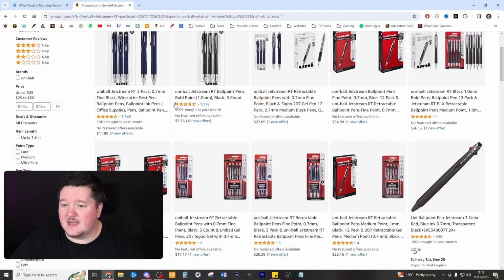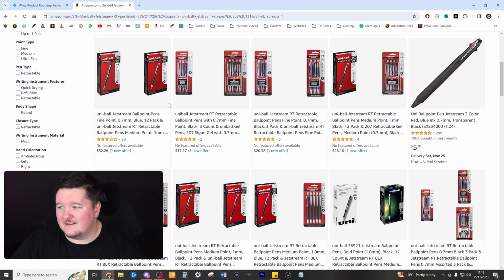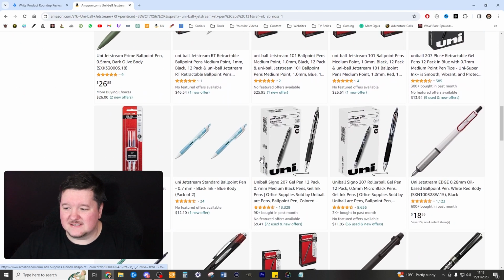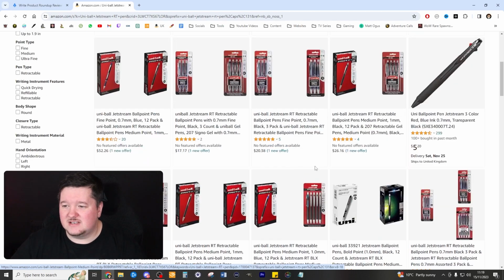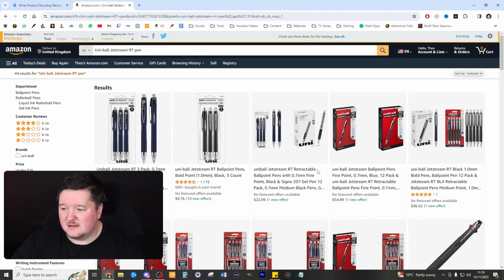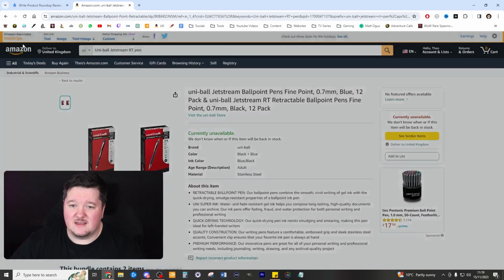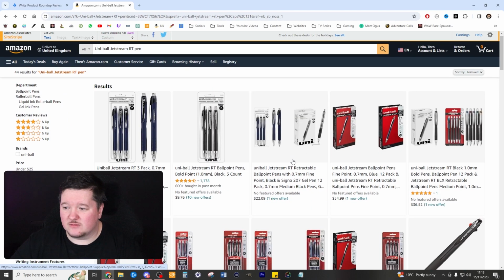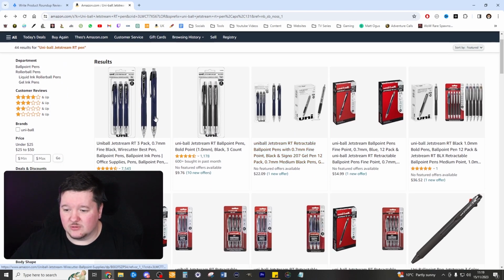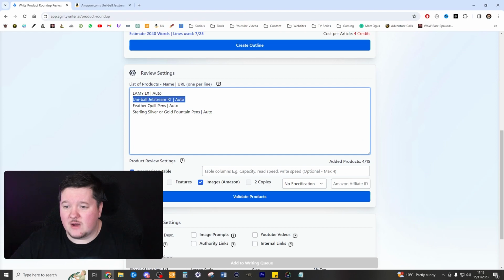I think this is okay, but it's not really like a gift pen, if you know what I mean. This is more like a general office use pen. I can't really see someone wanting to gift this as a pen, to be honest. It's not really like a very classy pen, so to speak. It's more of just a basic, simple pen. So we're going to cut that one off.